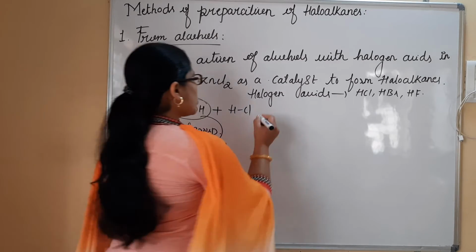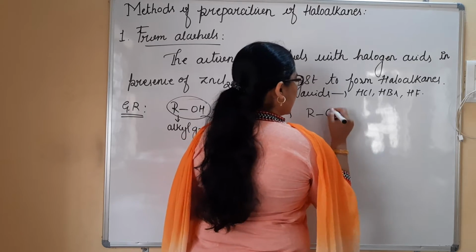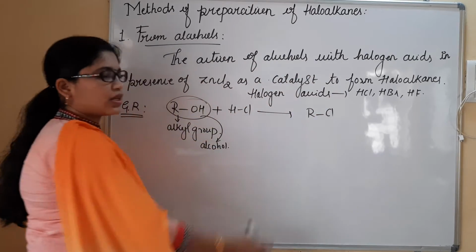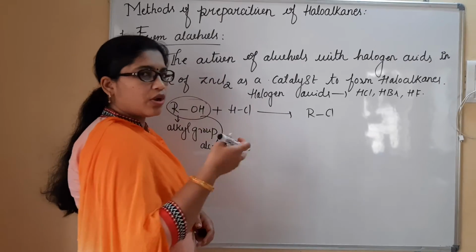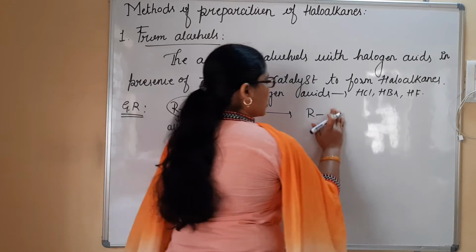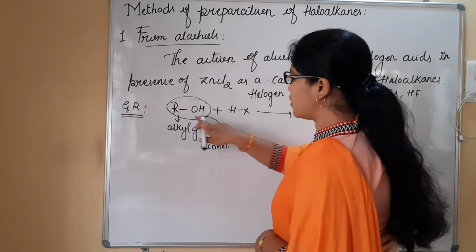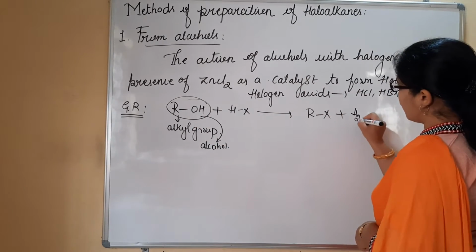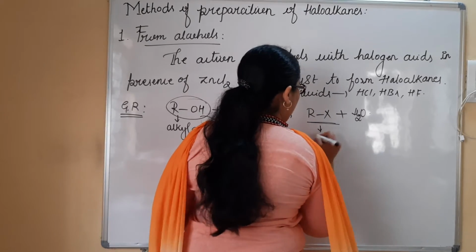Here this whole ROH is considered as an alcohol. So it is going to give us RX, that is, I will be getting RCl. In the general reaction we generally consider HX, one halogen acid or the other, the same. Here you can write HX, and here you can write RX is released, plus what is left here? H and OH together form H2O. So this is how we have prepared a haloalkane.